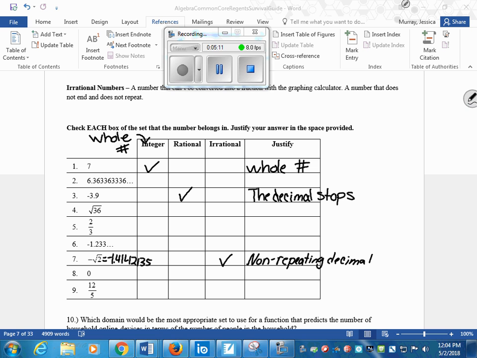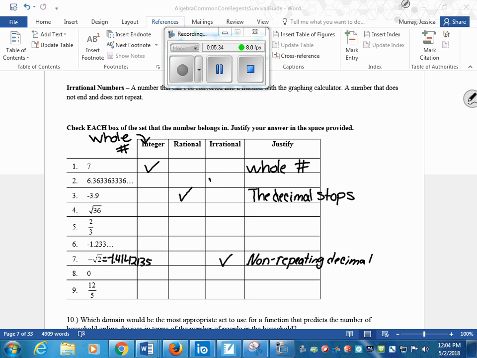Okay, so don't get tricked on number 2 though. Look very carefully at number 2. Do you think this is an integer, rational, or irrational? Why? Because the numbers continue. The dot, dot, dot that you see means that that continues.